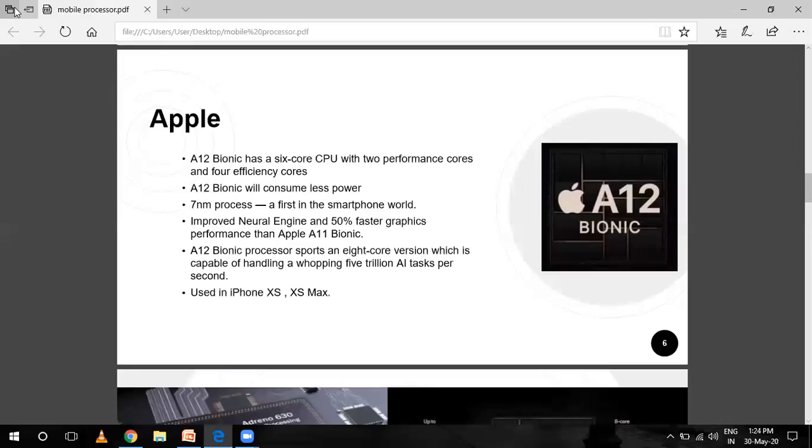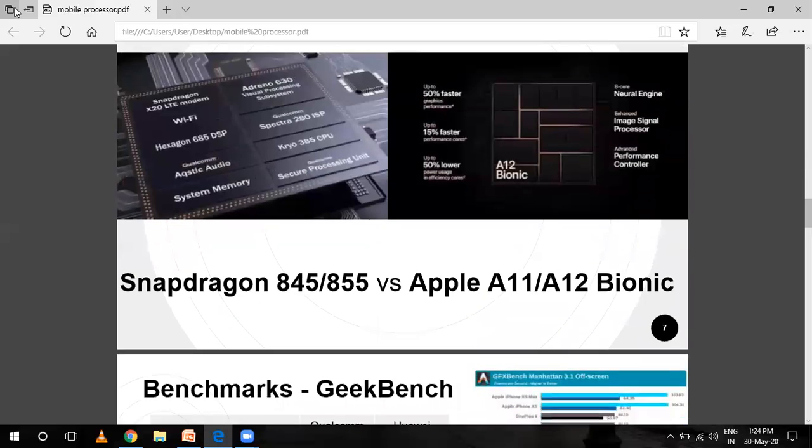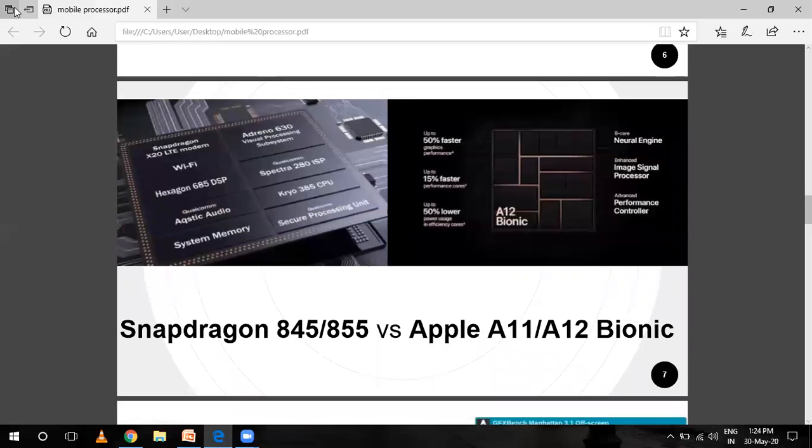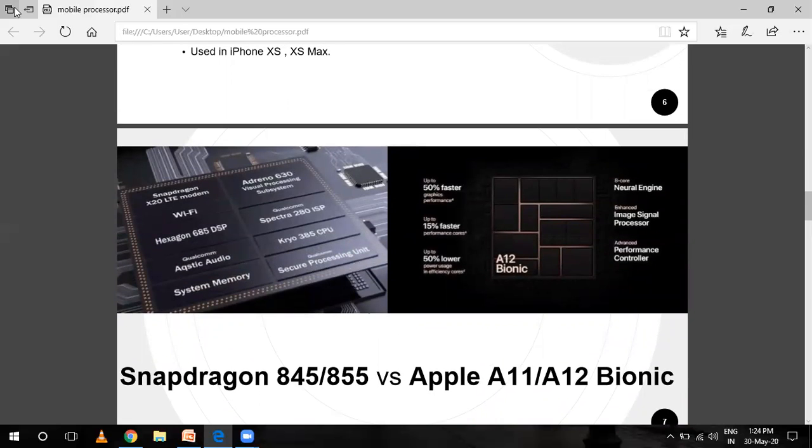And A10 is a quad core built on 16 nm FinFET process capable of running 2.4 gigahertz speed and hexa core PowerVR GPU. That is, GPU is a graphics processing unit. And compared to the previous one, A10 is twice as fast as the A9. So Apple is using it in iPhone XS, XS Max, and this is Apple versus Snapdragon.